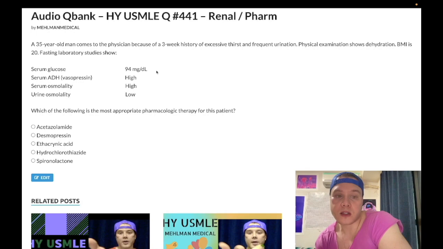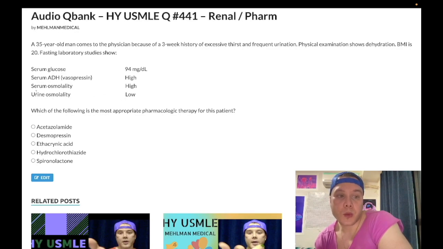So this guy does not have diabetes mellitus. Excessive thirst and urination, okay, polyuria, polydipsia. We obviously need to consider diabetes mellitus. His BMI is not elevated, wouldn't be type 2 anyway. Not that type 1's impossible. The point is it's not diabetes mellitus. So he's got elevated serum vasopressin, elevated serum osmolality, decreased urine osmolality.